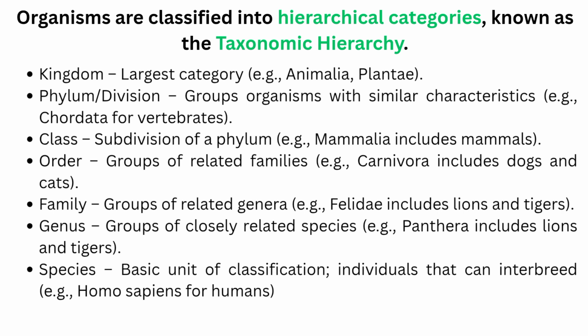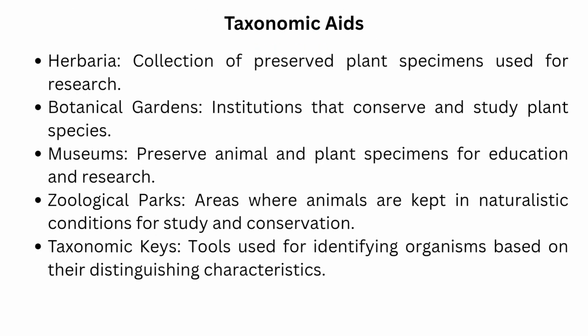Order, groups related families, example, Carnivora includes dogs and cats. Family, groups related genera, example, Felidae includes lions and tigers. Genus, groups closely related species, example, Panthera includes lions and tigers. Species, basic unit of classification, individuals that can interbreed, example, Homo sapiens for humans.